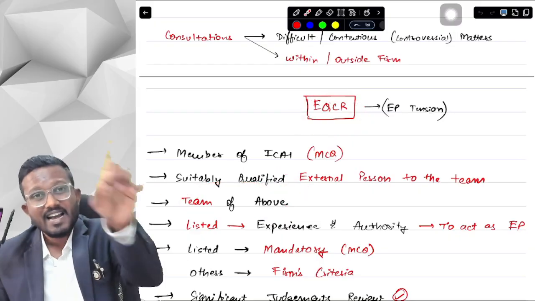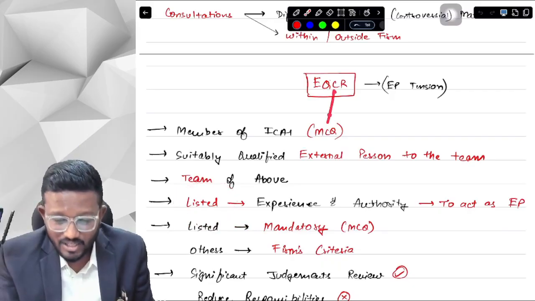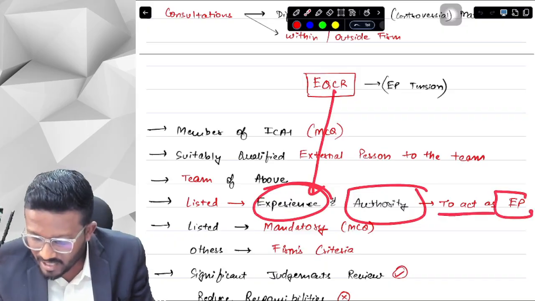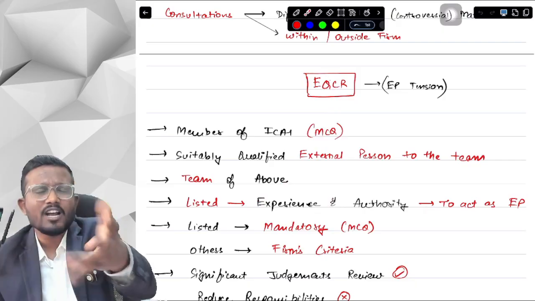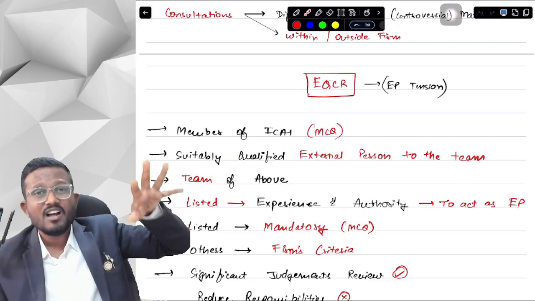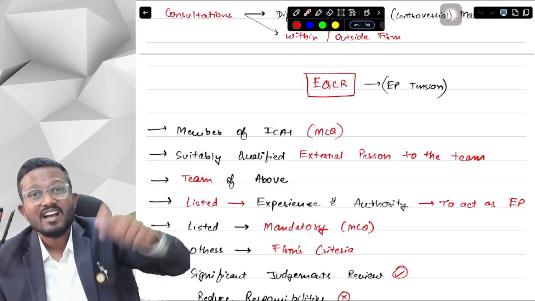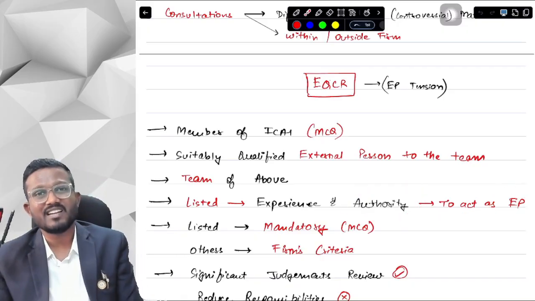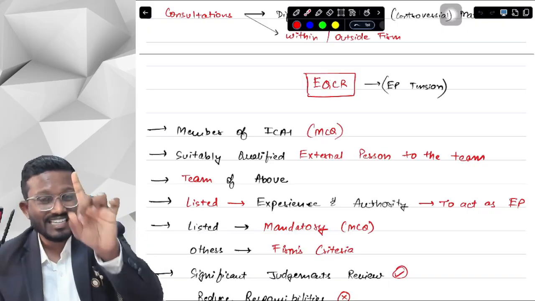Okay, yes sir. In listed company cases, it is said that the EQCR should have experience and the authority to act as engagement partner. It says that if we are auditing a listed entity, then we cannot appoint anyone as the EQCR. The EQCR should have the experience to be an engagement partner of the listed entity. The EQCR should have the authority to act as an engagement partner of that particular listed entity. Then only we can hire that particular person as an EQCR in case of a listed entity.